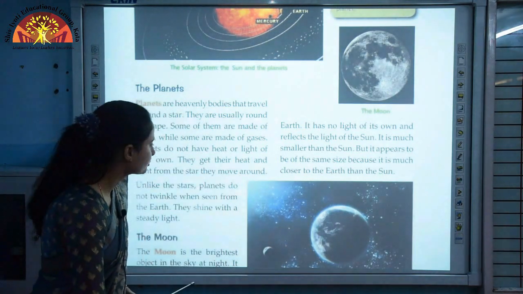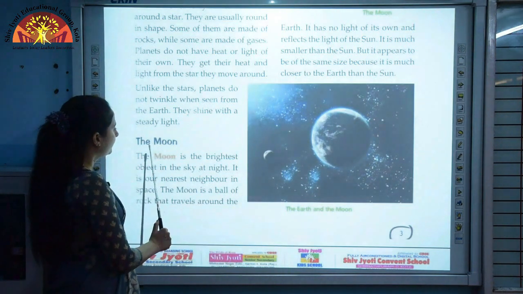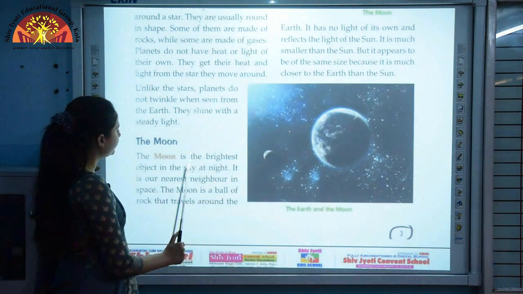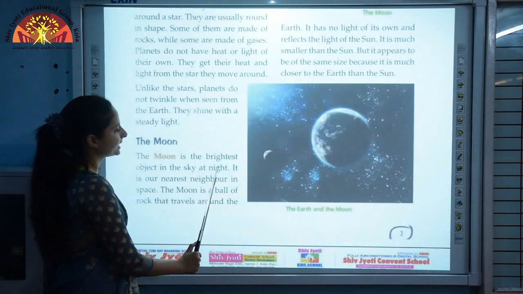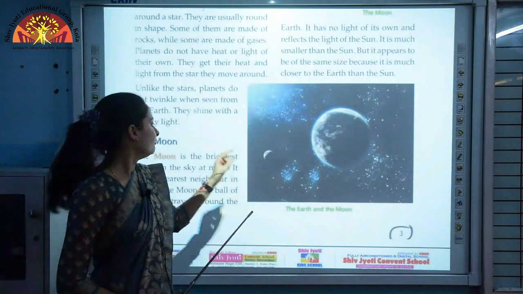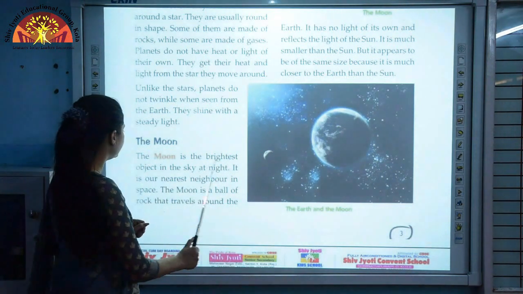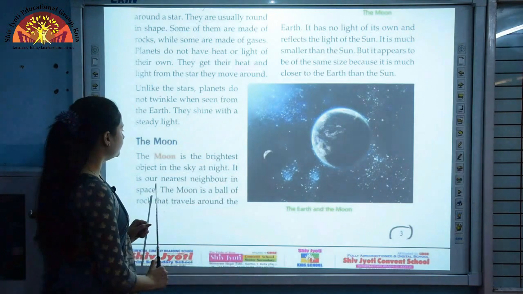Okay, now next topic is your moon. You can see in the picture the moon. The moon is the brightest object in the sky at night. When you look up at the night sky, you also see the moon, which is also one of the brightest objects in the sky. It is our nearest neighbor in the space.